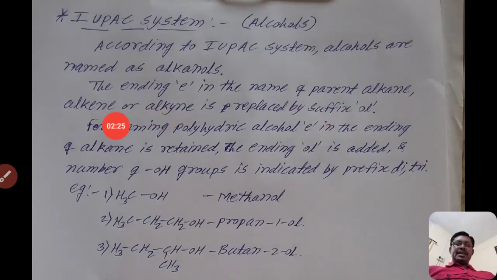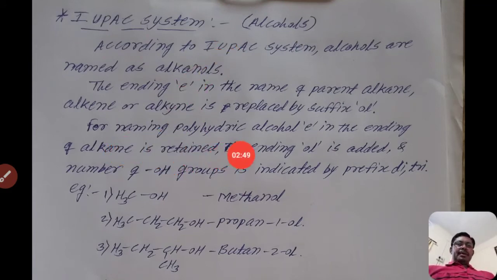If we replace the ending E of an alkene, we get alkenol, like that. That means by replacing the ending E with OL, we get the IUPAC name of that alcohol.